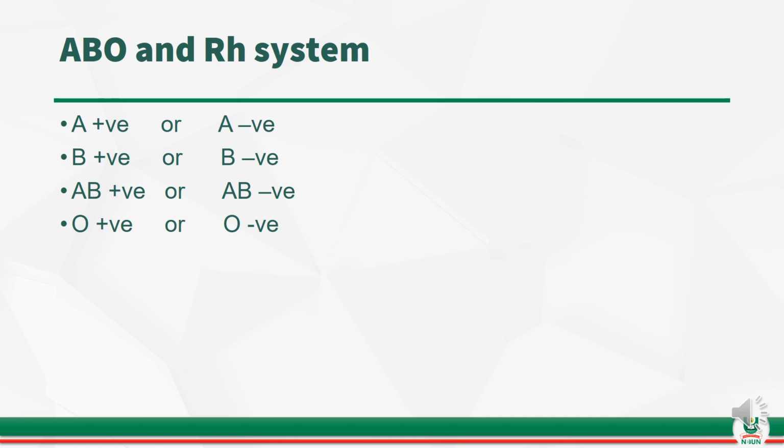So I repeat, an individual can be one of these 8 combinations, and cannot be any two of these combinations. An individual can either be A positive, or B positive, or AB positive, or even O negative or O positive, or A negative, and so on. That is how the ABO and rhesus systems can be combined to give us the blood group that we are actually known to have.